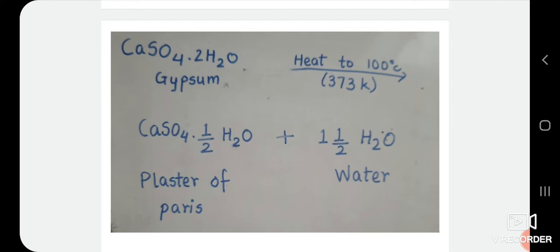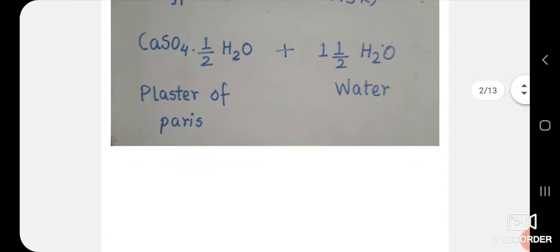In the formula of plaster of Paris, that is calcium sulfate hemihydrate, given in the above equation, we have shown only half a water molecule as the water of crystallization. Please note that it is not possible to have half a molecule of water.